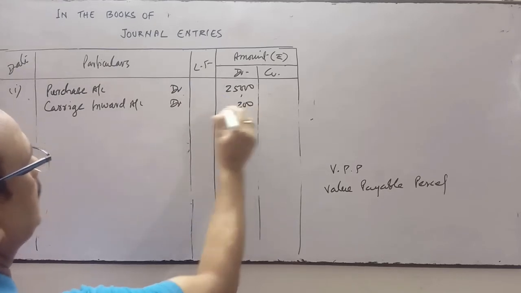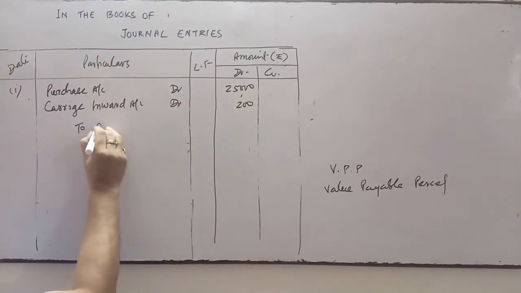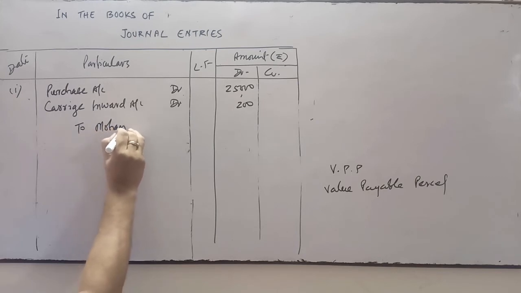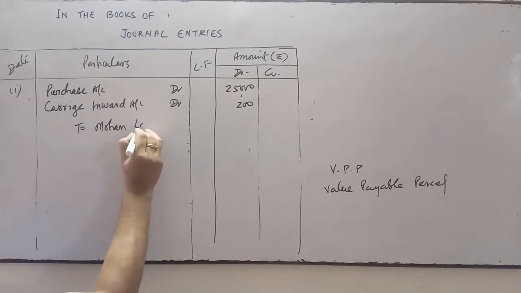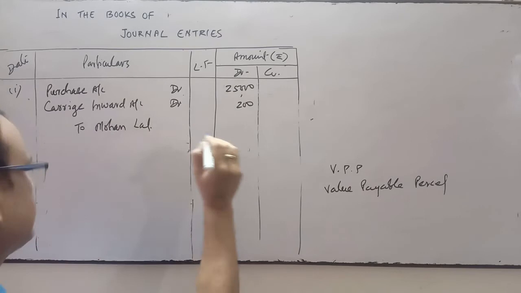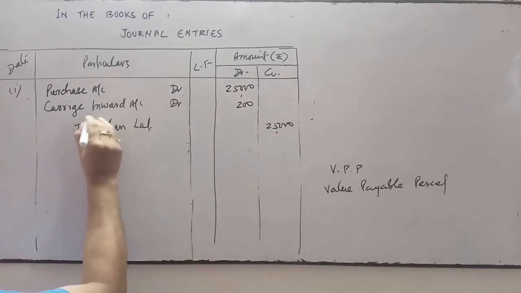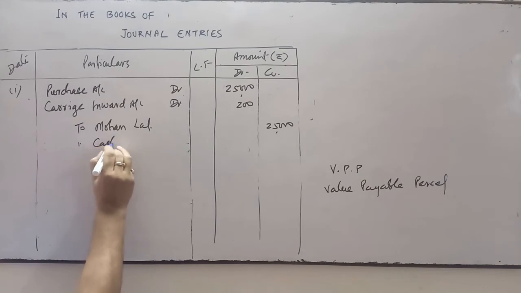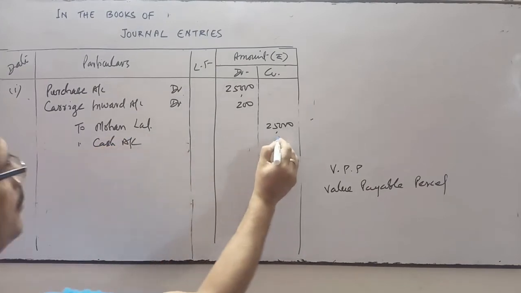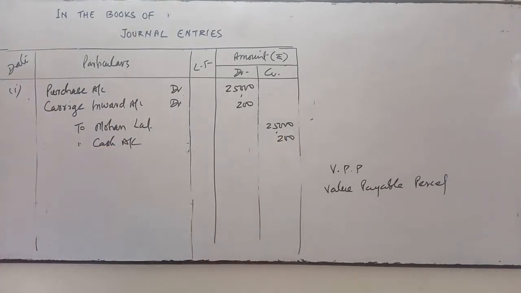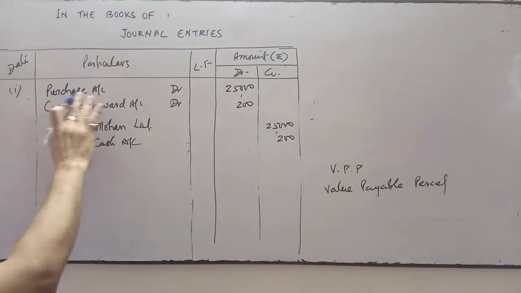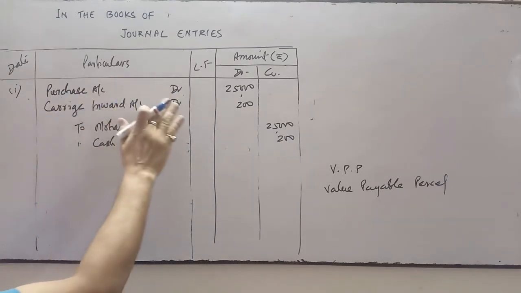So carriage inward is 200, and to Mohan Lal, we have purchased the goods from Mohan Lal. It's a credit purchase, 25,000. He is the giver, and carriage inward is paid by cash. So purchase account debit, carriage inward account debit.